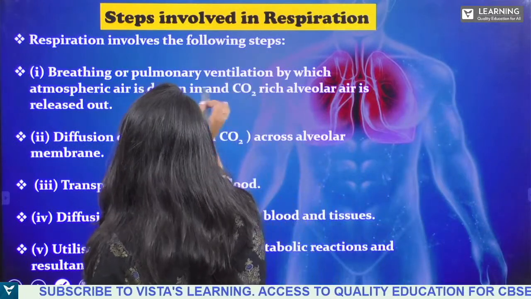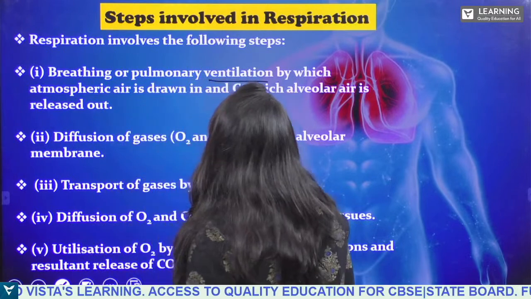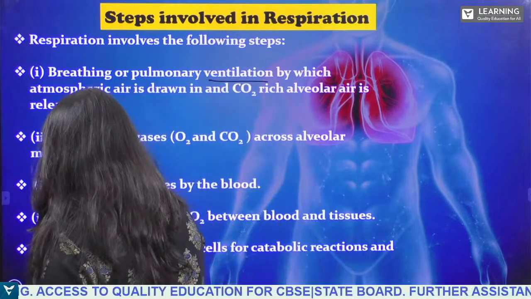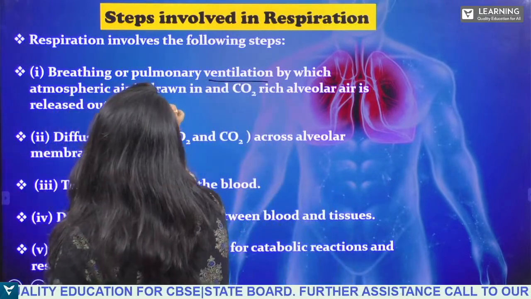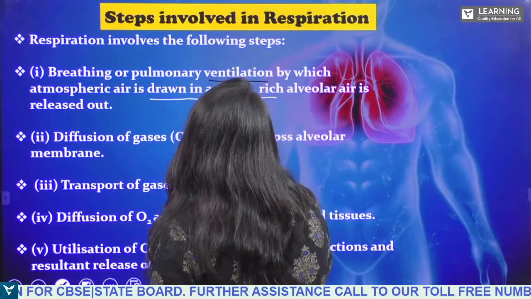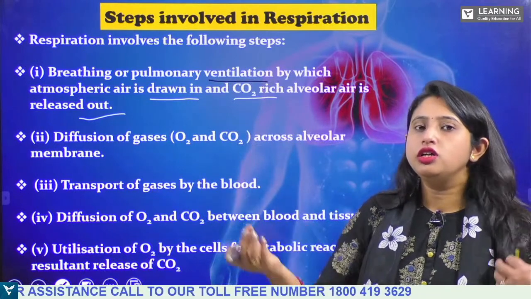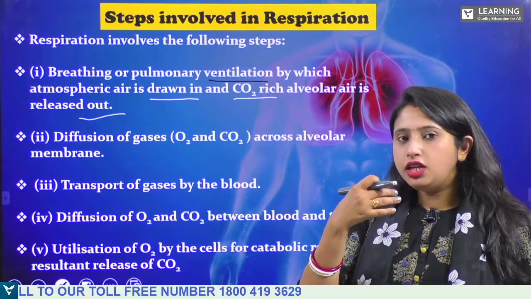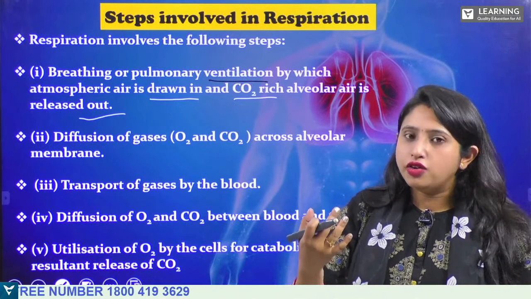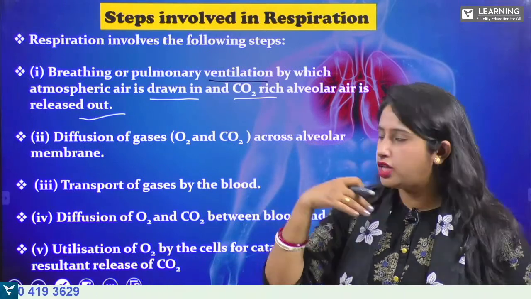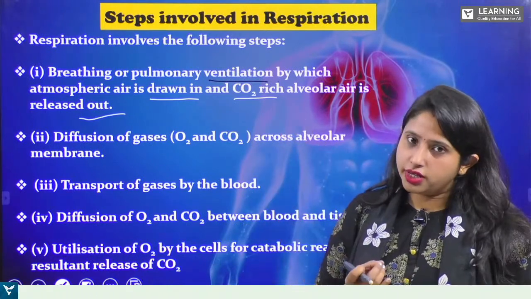Number 1, breathing or pulmonary ventilation by which atmospheric air is drawn in and carbon dioxide rich alveolar air is released out. So you already know that atmospheric oxygen rich air is drawn inside the lungs, and carbon dioxide rich air is exhaled outside.